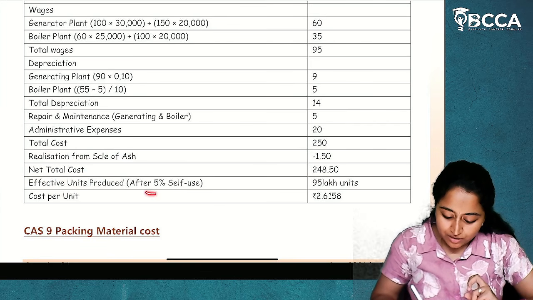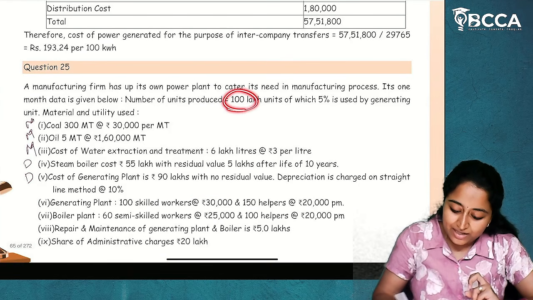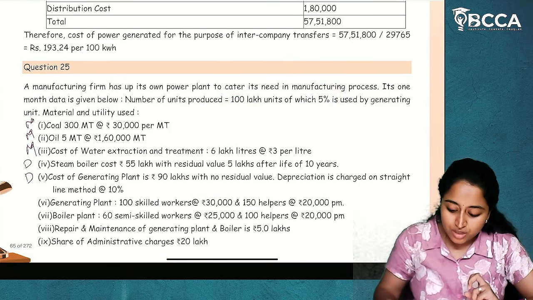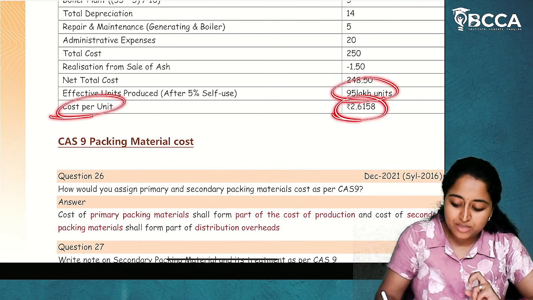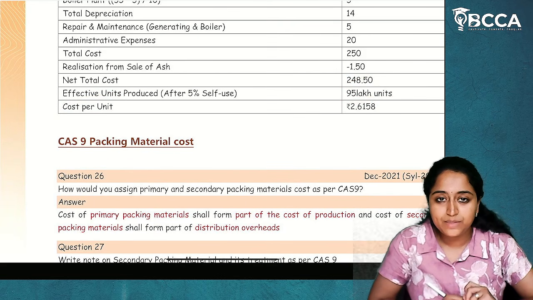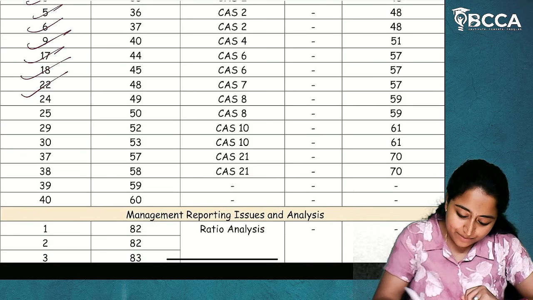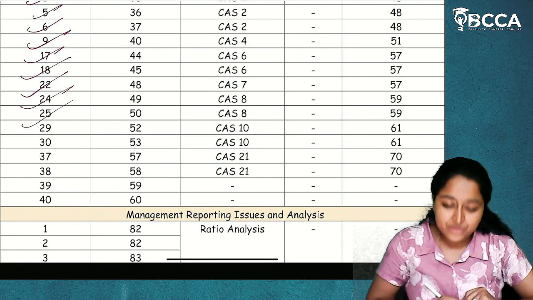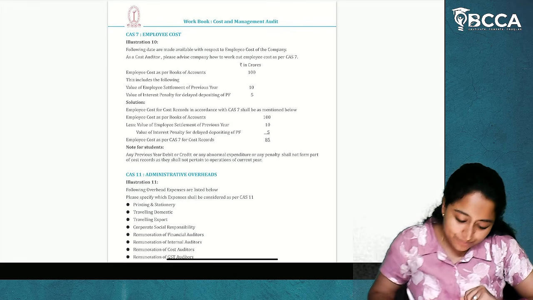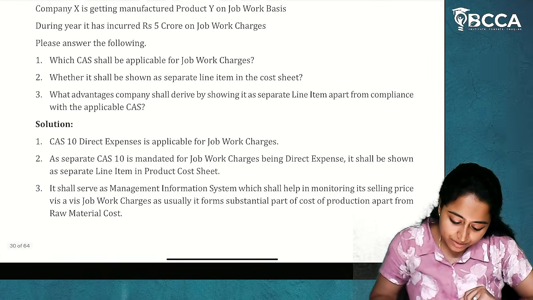Effective units, 5% is self-use. So how many units? 100 lakh units in which 5% is self-use. So only 95 lakh units are there. This is the cost per unit. Simple. I hope it is clear to you. Okay. So yes, we have completed CAS 8 also. I hope these questions are clear to you. And in board material, not many questions are there. You can see it. These are very simple.